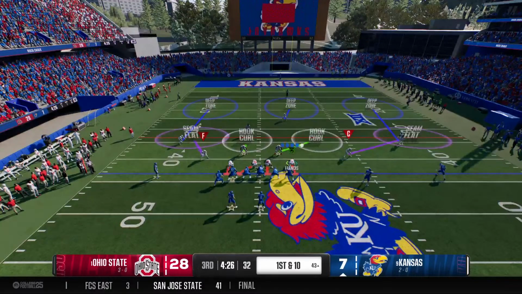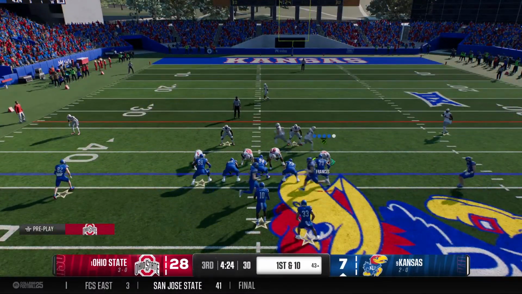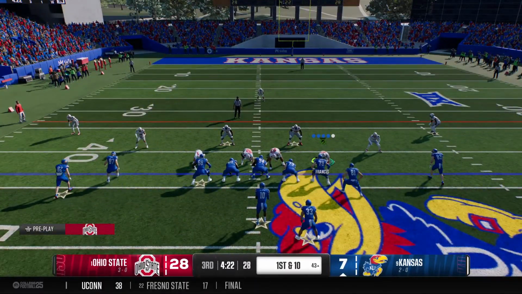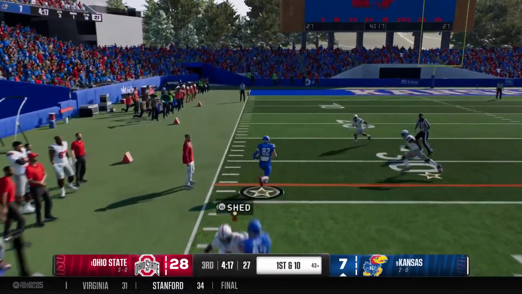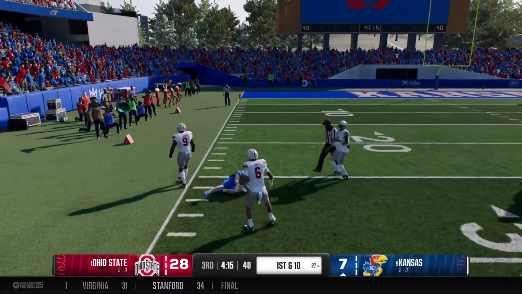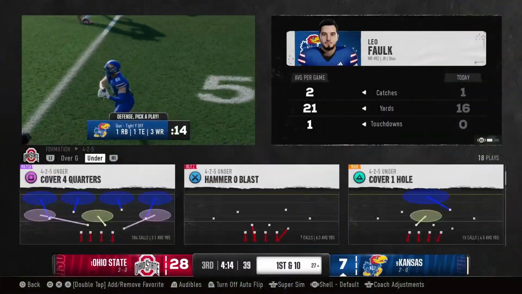Well, it's one thing to hear about how fast this receiver is in the scouting report. You look at him on film all week. The defense coordinator tells you, get ready, this guy can run. And then the reality comes. And this guy can fly. You see it again here. Nice catch.